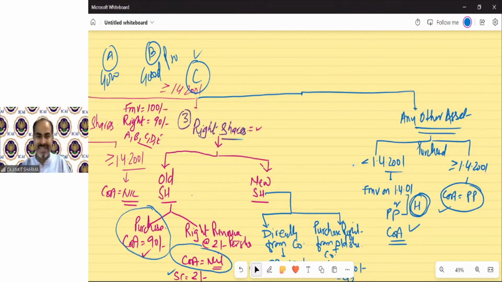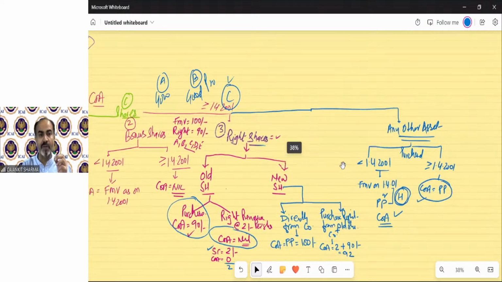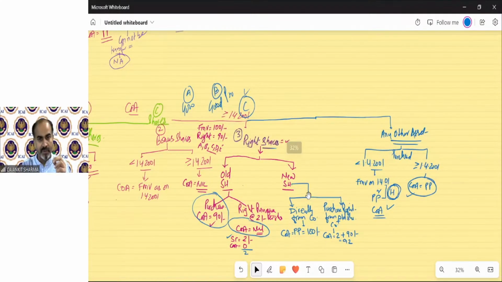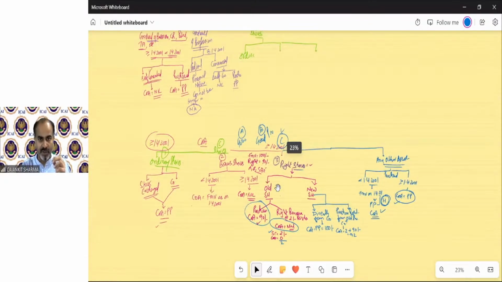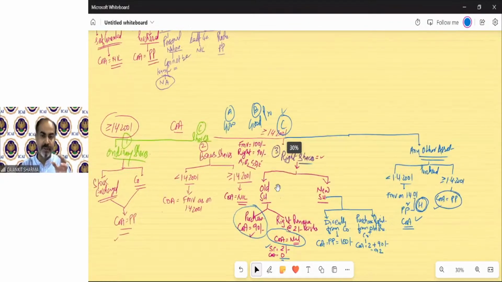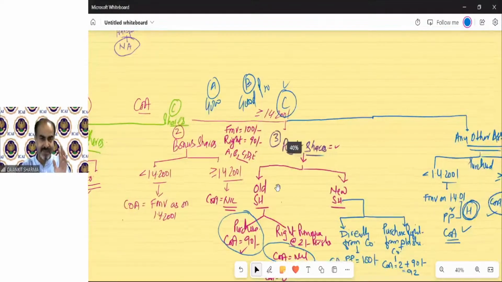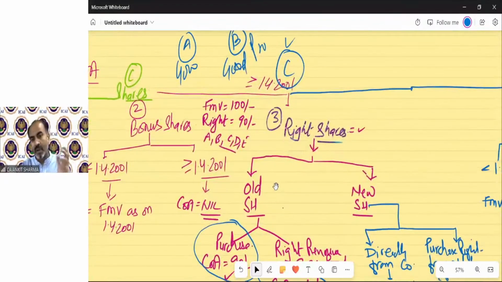So this is the basic format for our cost of acquisition. We have learned the cost of acquisition for intangible assets, for goodwill of profession, goodwill of business. Then we discussed the provisions regarding shares and then the other assets. There are a few special notes also regarding this.